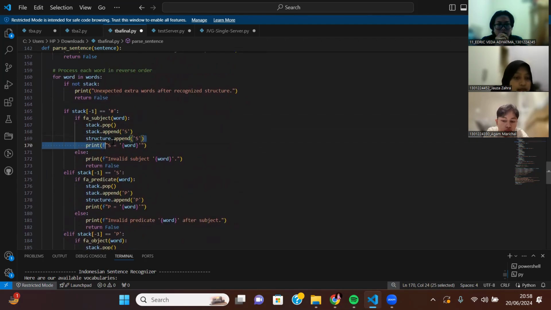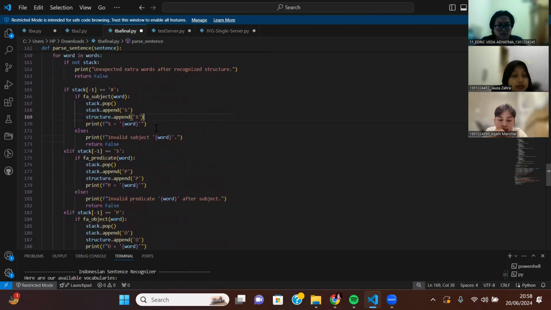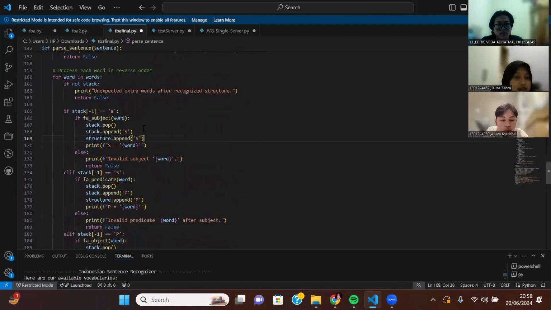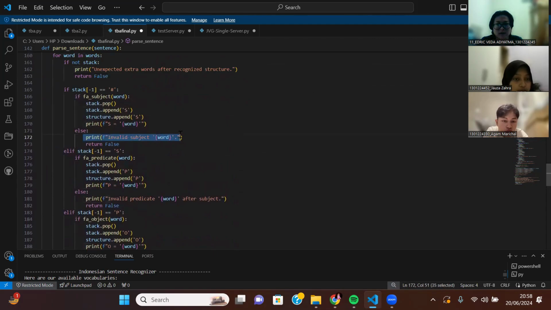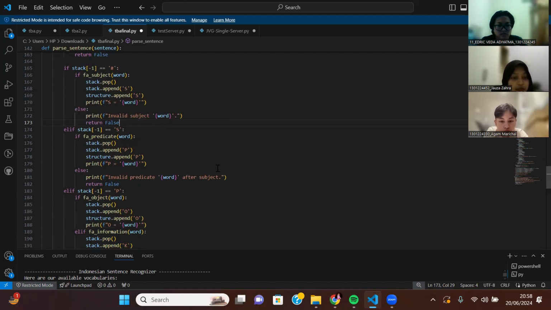So here, the structure append is just to check what kind of structure that the sentence has. And if it's wrong, then it will print invalid subject for word, so it will inform us what word is the incorrect one, whether it is the subject or the predicate or the object and so on.